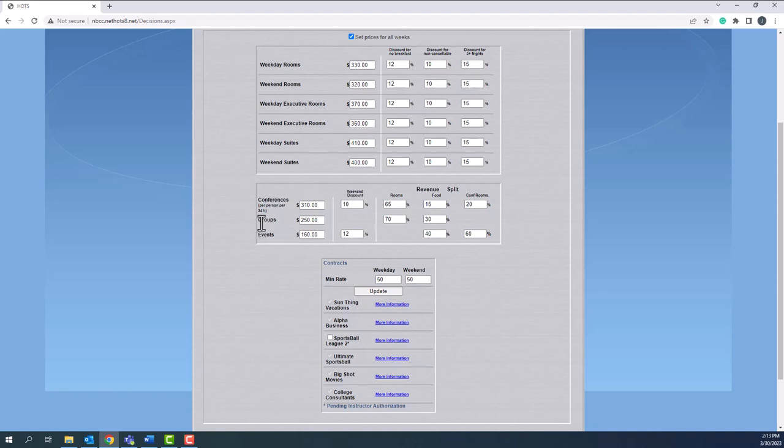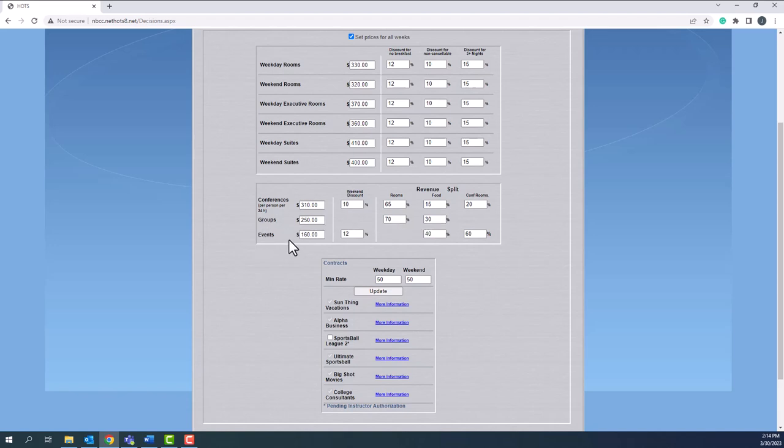After conferences, you have groups. Now, group rates do not include 3 meals. They only include the breakfast that a normal rate includes, as well as dinner. There is no lunch, and there is no conference room assigned to it. That does not have the possibility of a weekend discount. There's again a revenue split. So here, 70% of that rate of $250 will go to your room revenue, while 30% will go to your food revenue and be split between breakfast and dinner revenue.